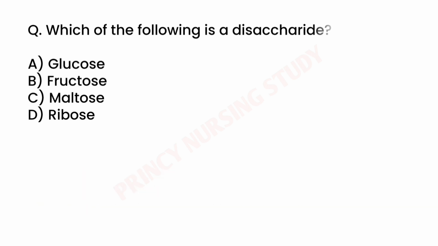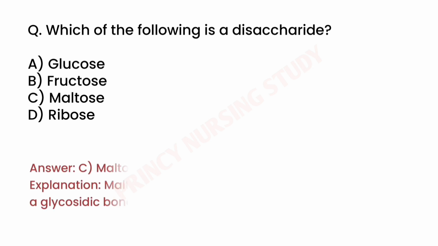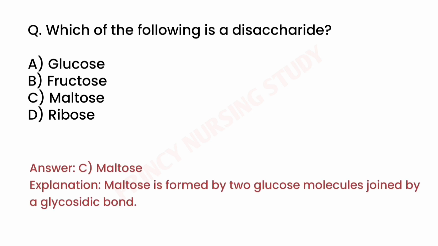Next question. Which of the following is a disaccharide? Correct answer is C. Maltose. Maltose is formed by two glucose molecules joined by a glycosidic bond.